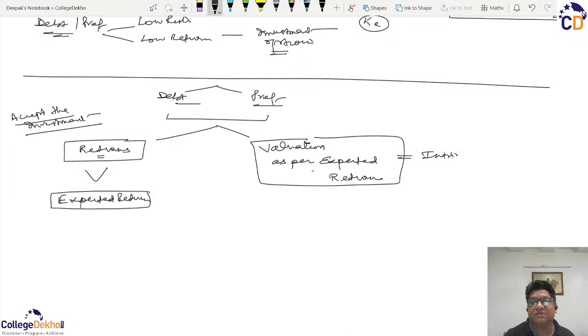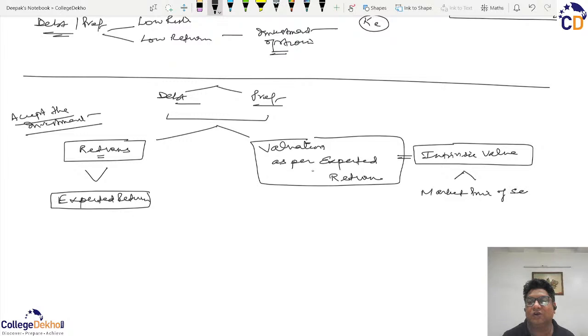So that intrinsic value is actually denoting the value that ought to be in the market as per the investor's desired rate of return. And if this intrinsic value is less than the market price of the security, then it means the security looks expensive and you will not go for the purchase.